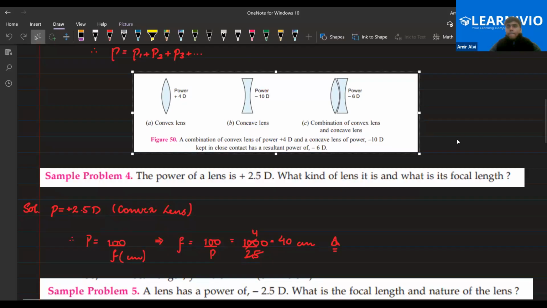Sir, I didn't understand. Why did you use centimeter? Because if you use meter as well, the focal length would become 0.4. We always get the numerical value in centimeter, so that's why I've used 100 by f. That is the only reason, nothing more than that. If you write 0.4 meter as well, that will also be correct. I'm not saying that is wrong. That's why I said in the start of the class that both are correct, 100 by f and 1 by f as well. But if you're taking 1 by f, you should convert the focal length into meters when calculating the power of a lens.